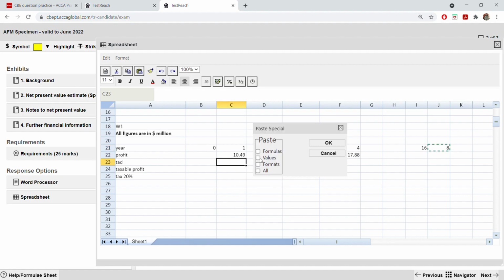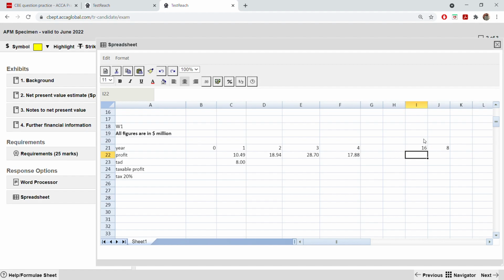Every time you go there, select again. Next when you are taking it, you can just simply write tax allowable depreciation. When you go here, workings can be seen here, so no need to write that workings. Next when you are taking it, it will be here. Deduct the 8 from 16. And then take 25% on this, because remaining years it will be 25%. It's a reducing balance basis, so 25.